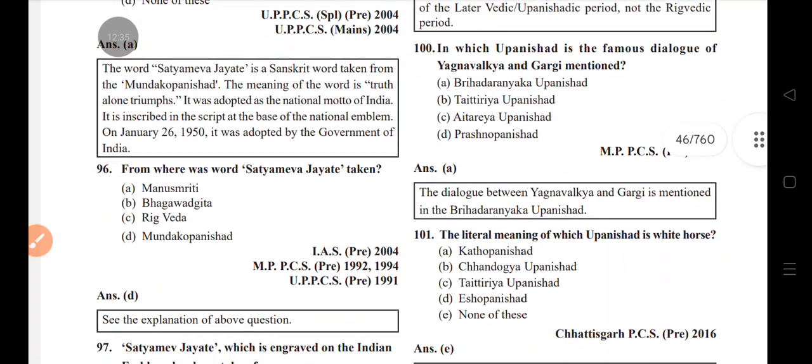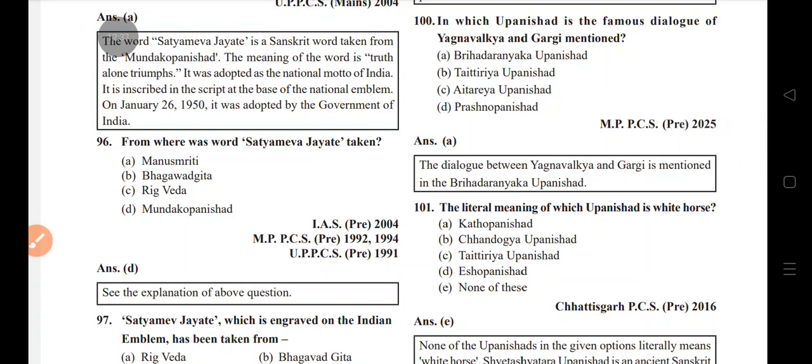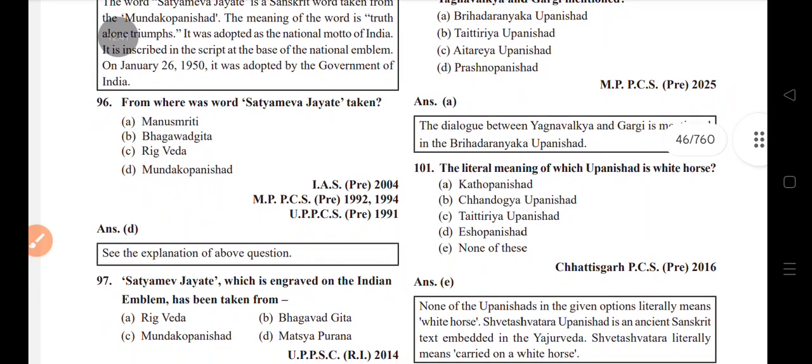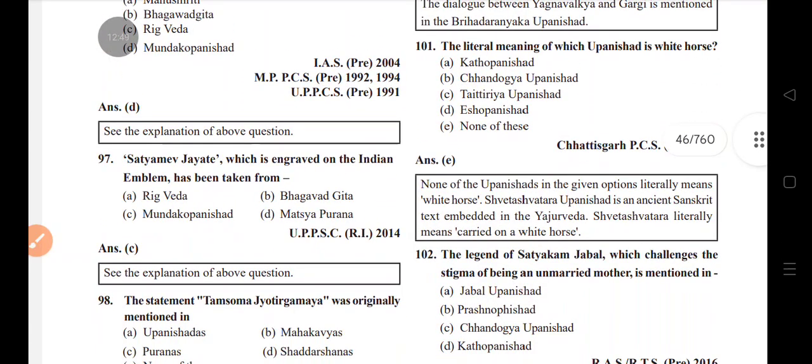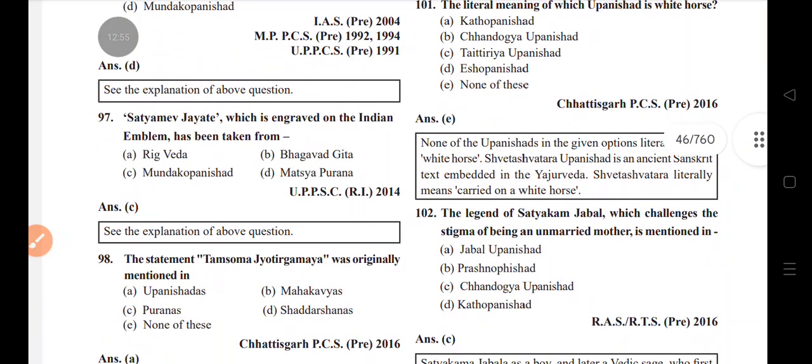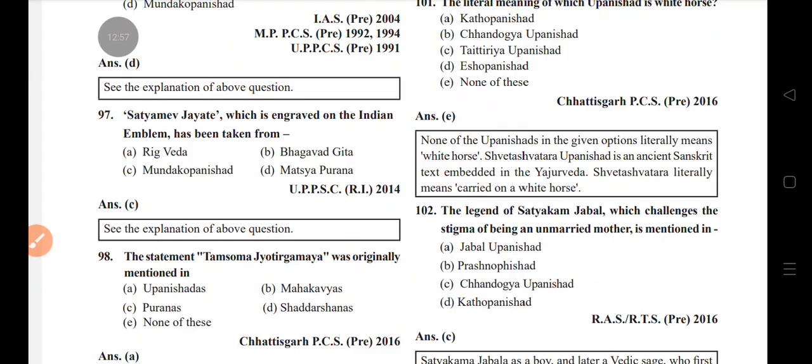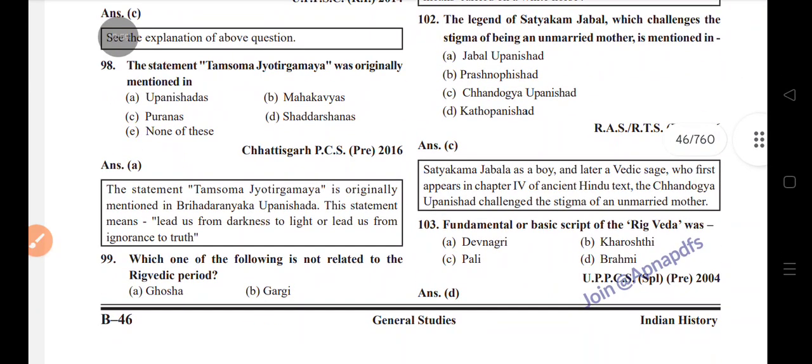Brihadaranyaka Upanishad. The literal meaning of which Upanishad is white horse? Shvetashvatara Upanishad. The legend of Satyakama Jabala, who challenged the stigma of being an unmarried mother, is mentioned in the Chandogya Upanishad.